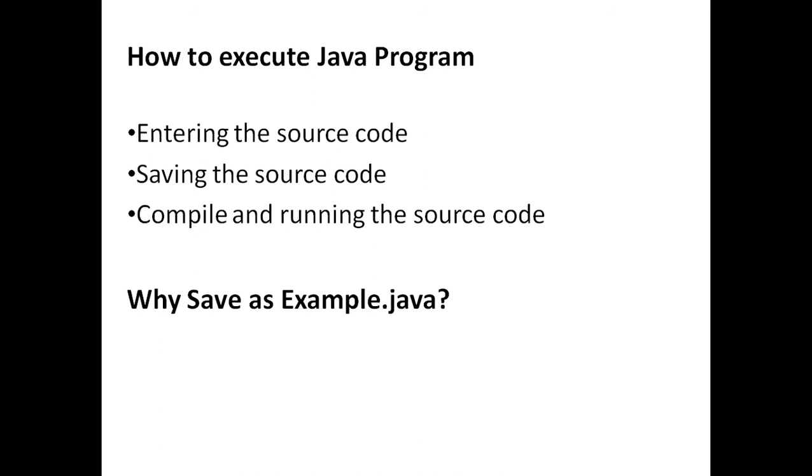You can write a Java program in any text editor, that is DOS editor or Notepad, or any other advanced editors. Those are Eclipse and EditPlus. These are the different types of editors.